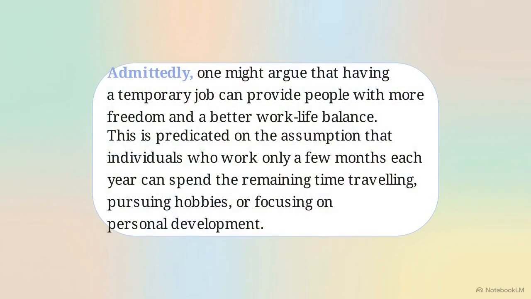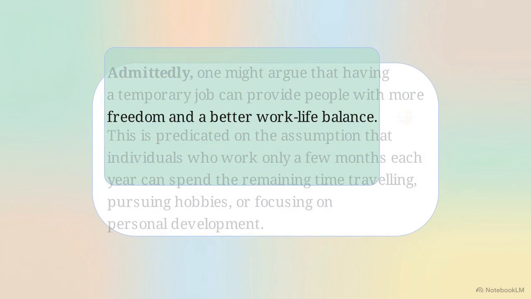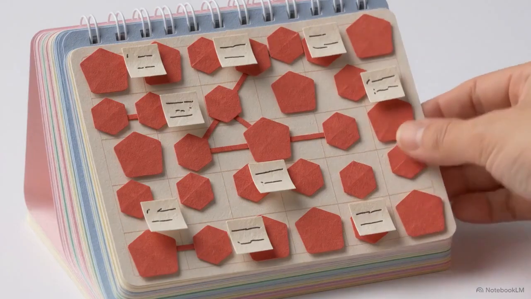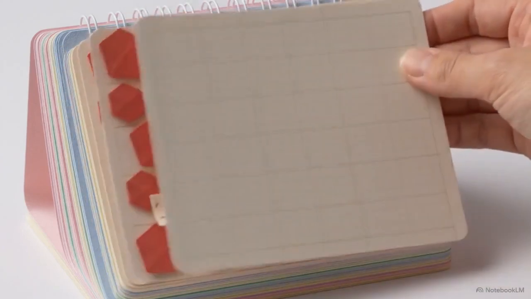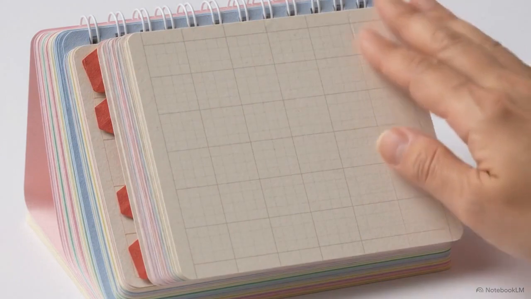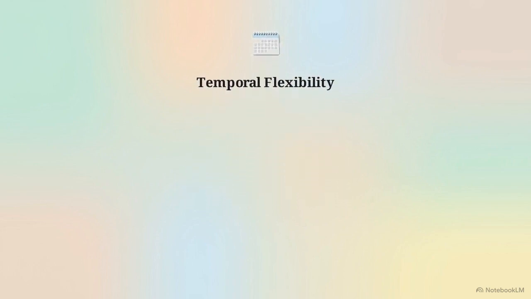We can locate the precise start of the concession argument in the second paragraph. The text highlights the core claim right away: the pursuit of freedom and a better work-life balance. The primary independent variable tested in this paragraph is temporal flexibility. The text makes a chronological assumption regarding the modern calendar, calculating a ratio where intense working months yield a high number of subsequent leisure months.